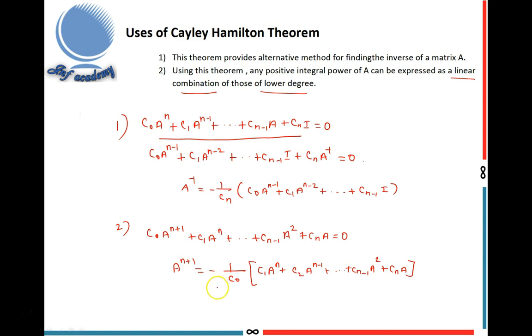Higher positive integral powers of A can be computed only if you know the powers of A of lower degree. Suppose you want to find the A power n plus 1 value, then you have to know A power n, A power n minus 1, A square, etc. values. Okay, then only you can find the higher positive integral powers of A. These two are the main important uses of Cayley-Hamilton theorem.